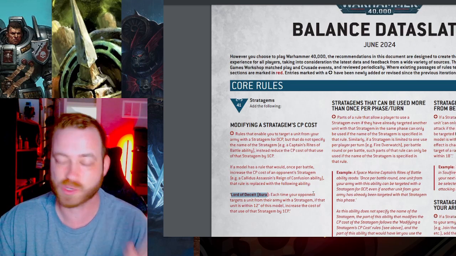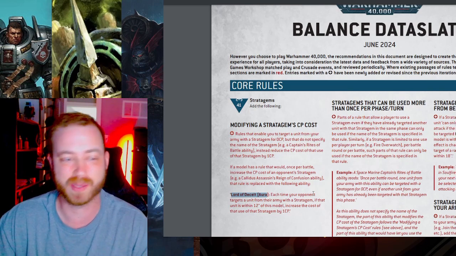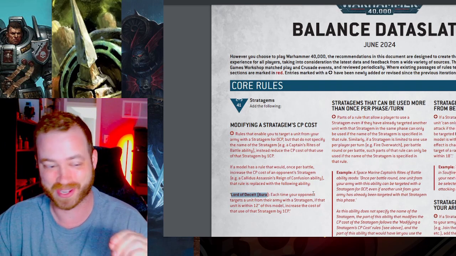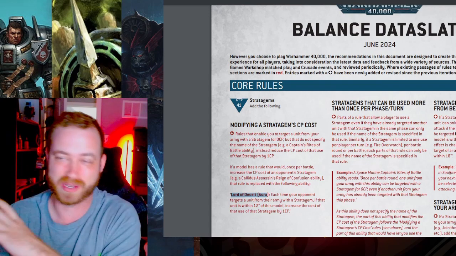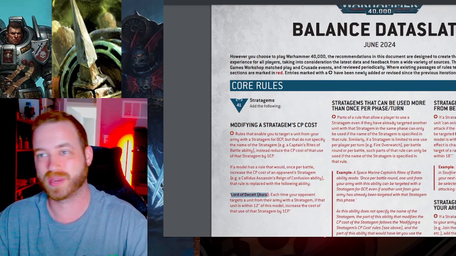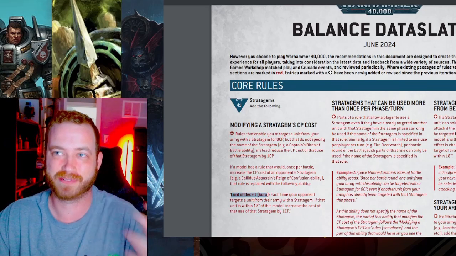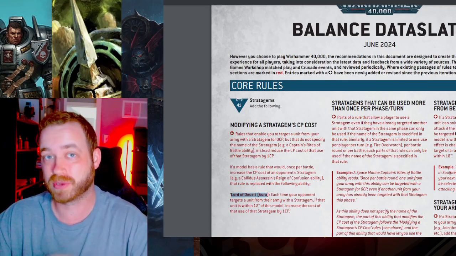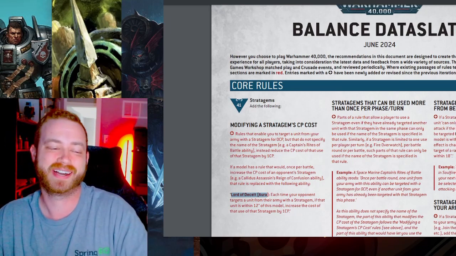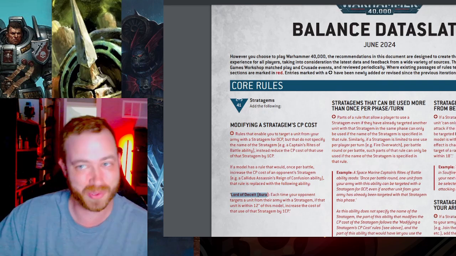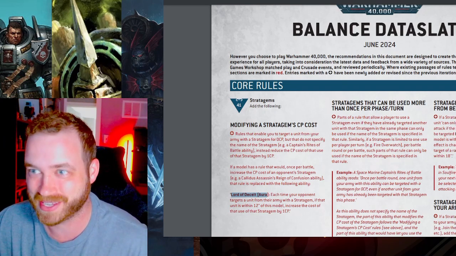There's just so much you could do with it. There's so many ideas that we haven't even comprehended on how messed up you could be with this new rolling of Vect. So that's what we're going to go over today. I drew up a little GW terrain example, just to show you where we're going to be putting them, and different tactics that we've been using in the previous games since this came out. We were doing it before it was cool with Cypher, with just the battle tactics. Now it's even cooler, and we're going to be using them in every single list. So let's get into this video.